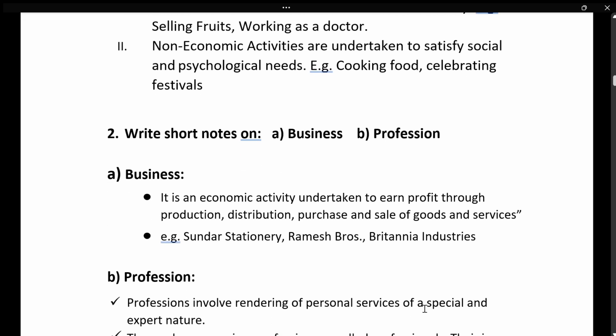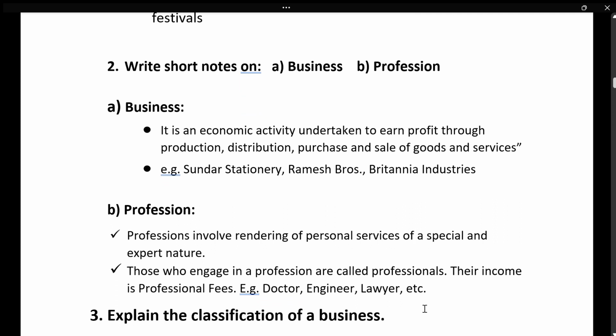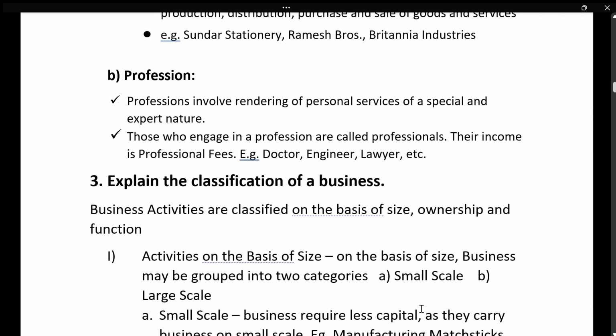And write short notes on business. Business is an economic activity undertaken to earn profit through production and distribution. This all you learn in 2-mark questions, so that same answer you can write. And profession involves rendering personal services of a special and expert nature. Those who are engaged in a profession are called professionals. Their income is professional fees. So you can give an example.